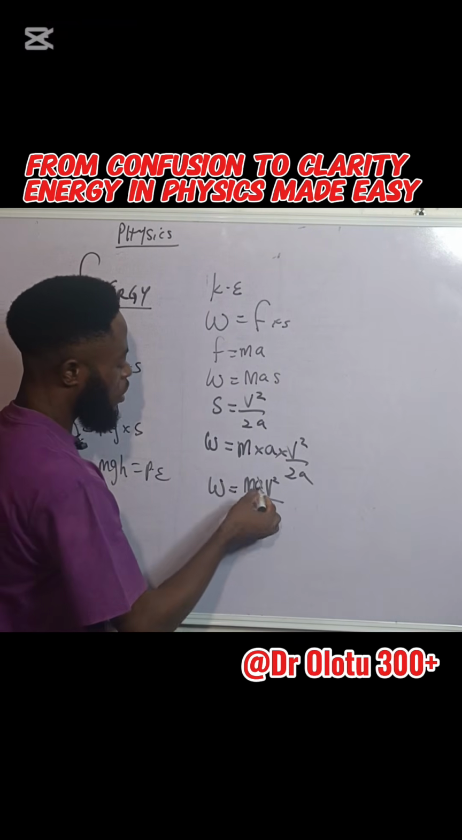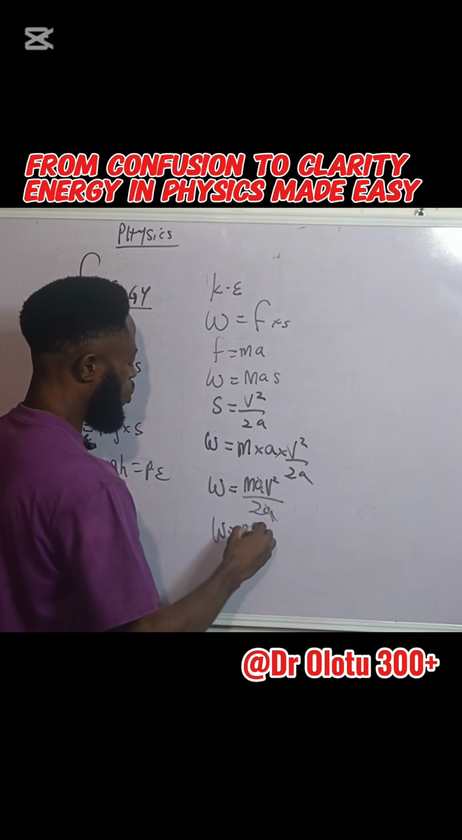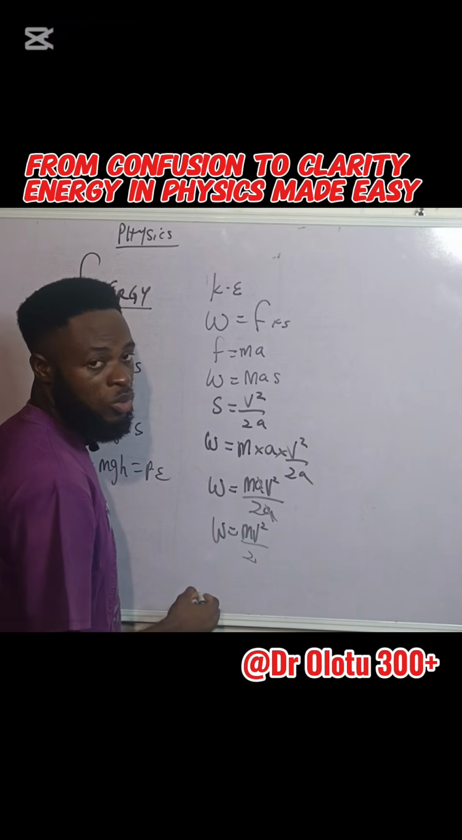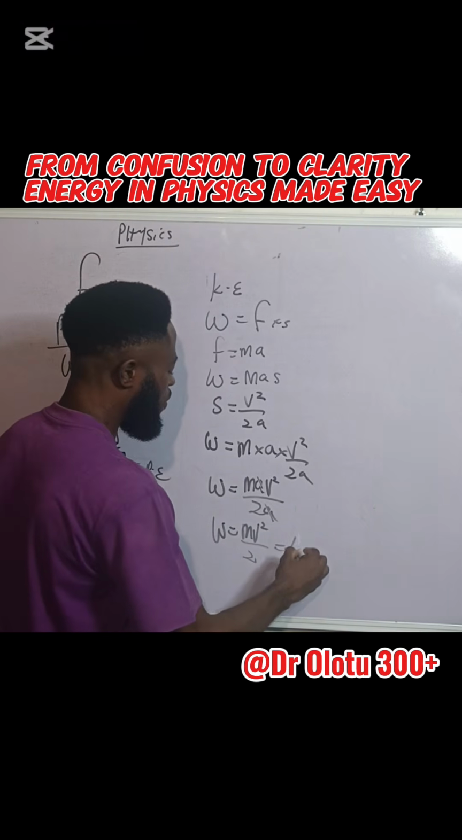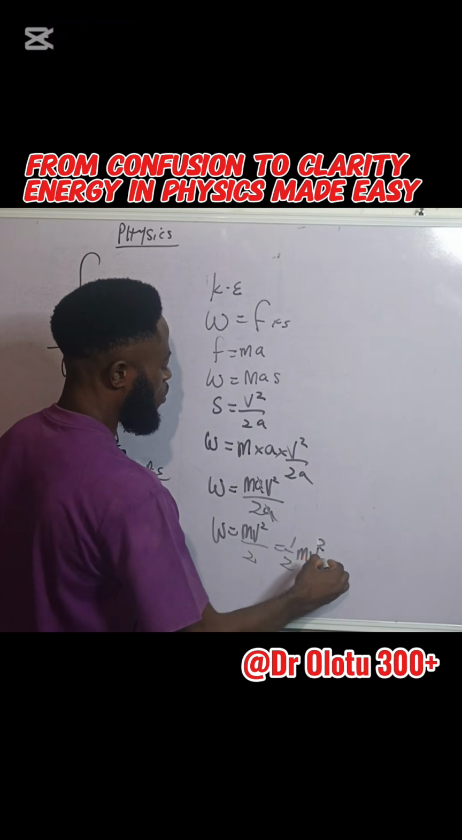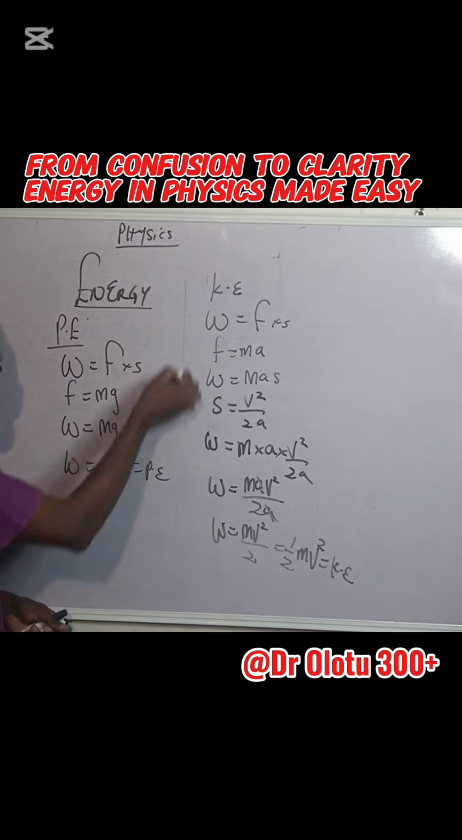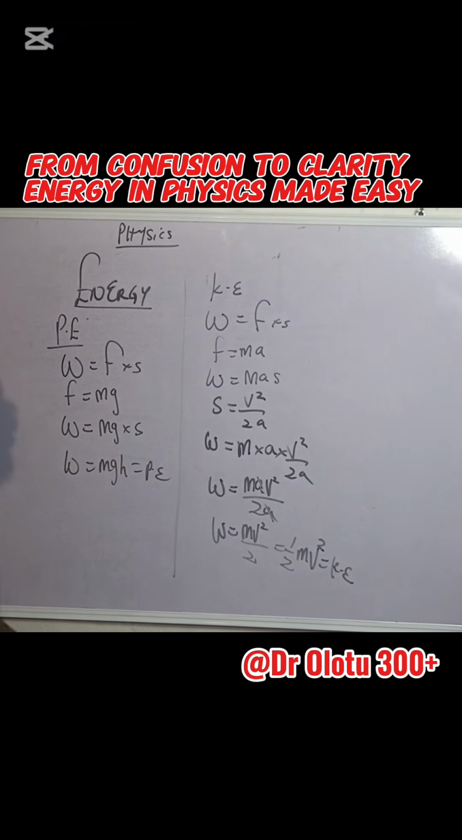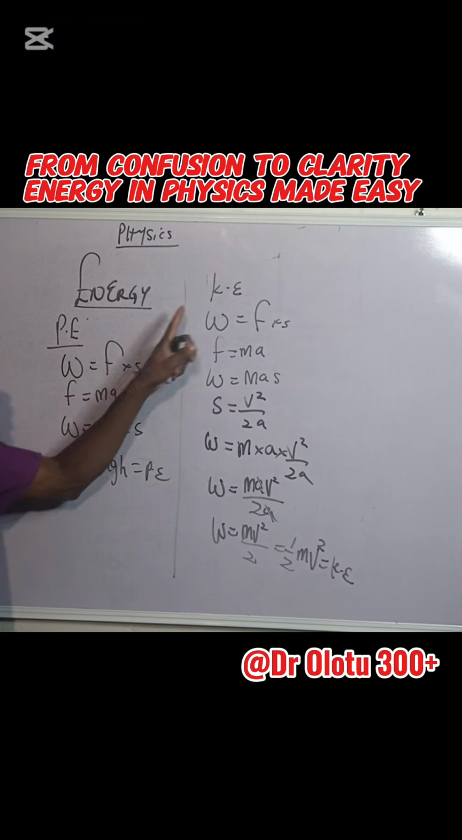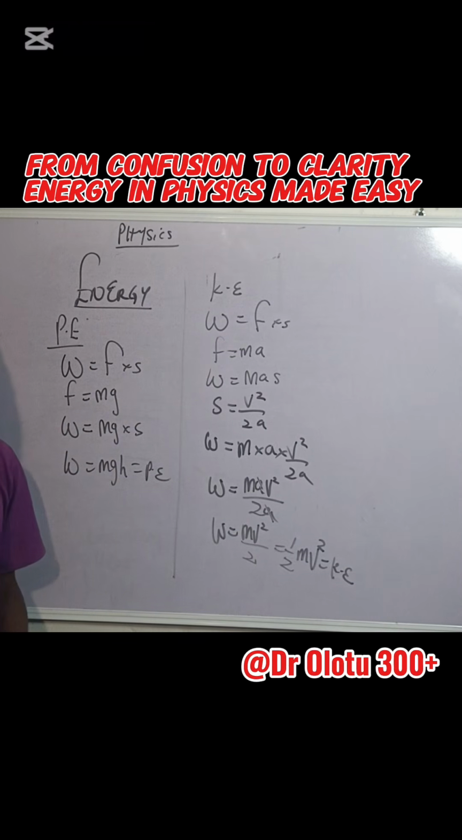This A can cancel this A. So that work is now equal to mv squared over 2, which is the same thing as saying half mv squared, which is equal to the formula for kinetic energy. So I've just shown to you the reason why work, potential energy, and kinetic energy have the same units.